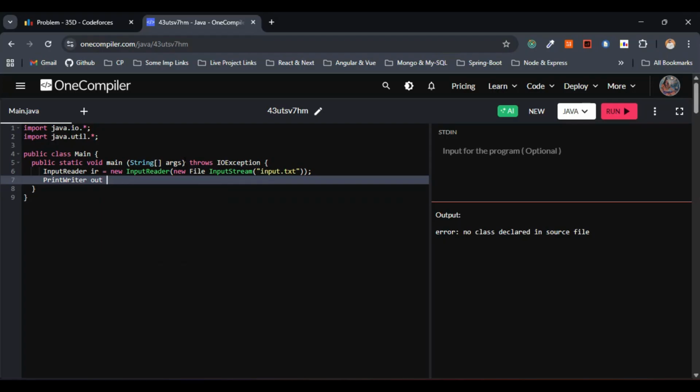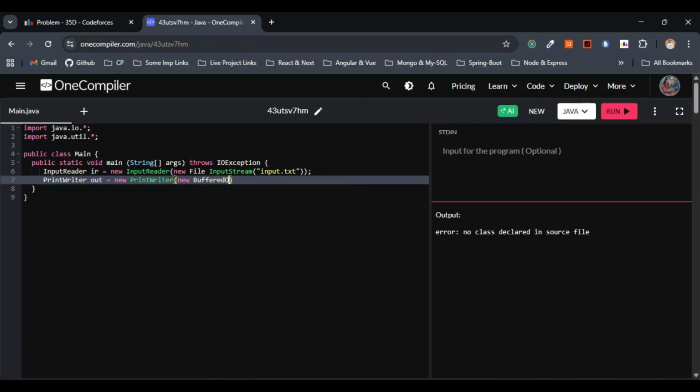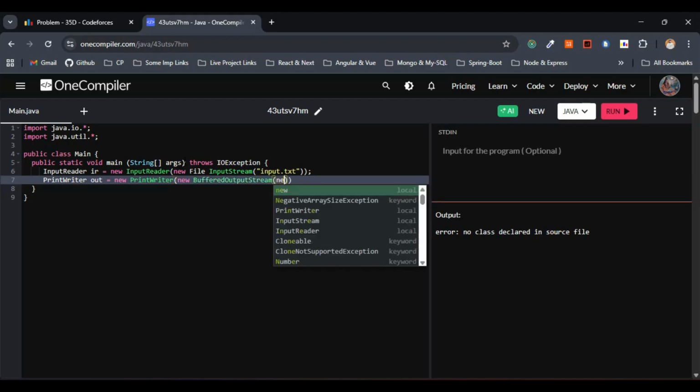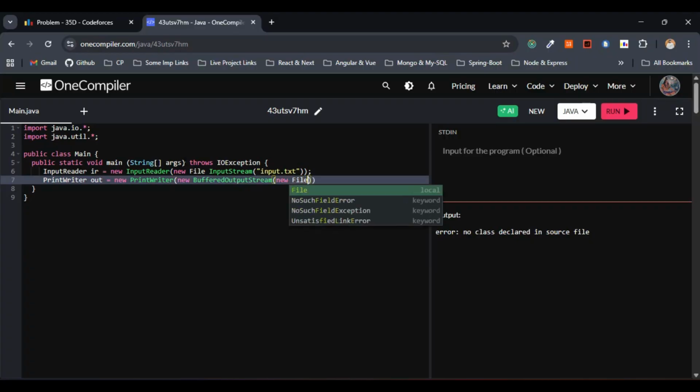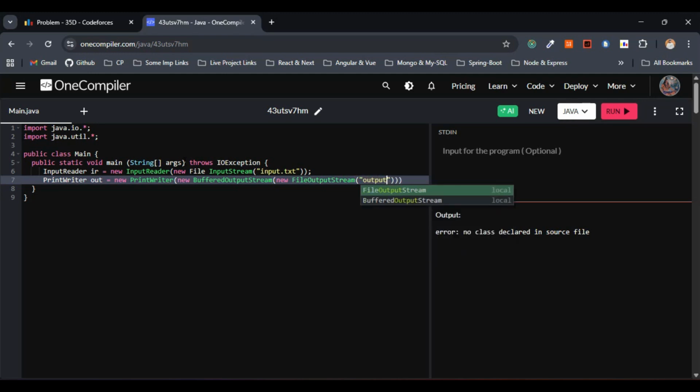Print writer output. This will be new print writer, new buffered output stream, and new file output stream. This one will be, let me give output dot text. So this is fine. Now let me do one thing.